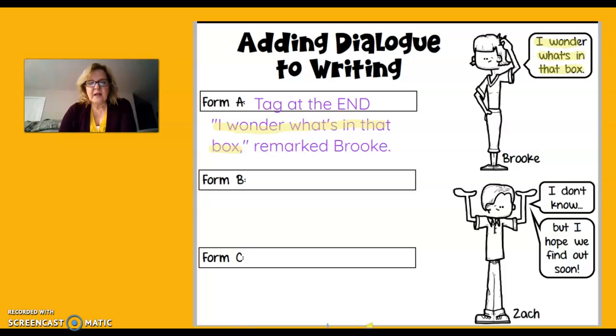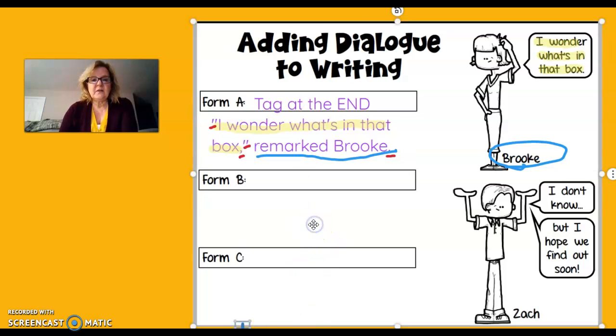I know the tag: remarked Brooke, and we know this is Brooke. And I am looking for that punctuation. And yes, I have quotation marks, comma, quotation marks, and of course a period at the end. So we know one way authors can use tags in dialogue is to put them at the end.